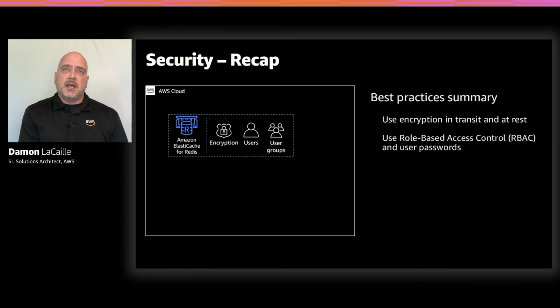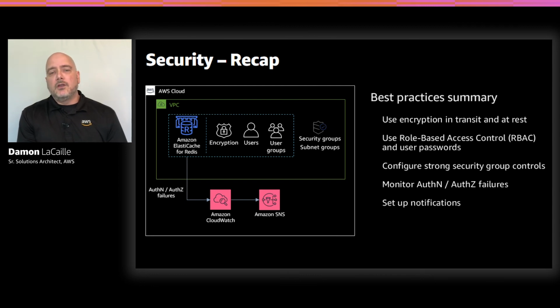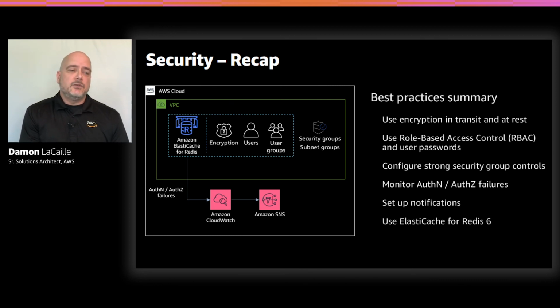Now, since Elasticache resides within your VPC, you also have the benefit of modifying your security groups, which can control ingress and egress rules. And because Elasticache for Redis sends those authentication and authorization failures to Amazon CloudWatch, we would strongly encourage you to use that functionality to then set up notifications with Amazon Simple Notification Service so that you are alerted of these failures. And then last but not least, we would always encourage you to stay current on your version of Redis so that you can benefit from multiple things like improvements in performance, scalability and security.